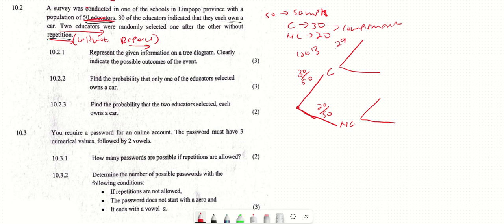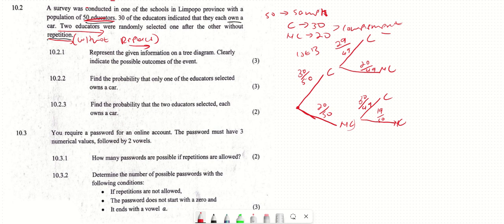But the number of the sample is no longer 50, because one was chosen. So the number decreased to 49. But the one without a car was not chosen, so there are still 20, but out of 49 teachers. Now let's assume the first event didn't happen, and the one chosen was the one without a car. Then the number of teachers with a car remained 30, because they were not chosen here. But out of how many? Out of 49, because one educator was chosen, but the educator chosen did not have a car. That leaves the ones without a car with 19 out of 49.